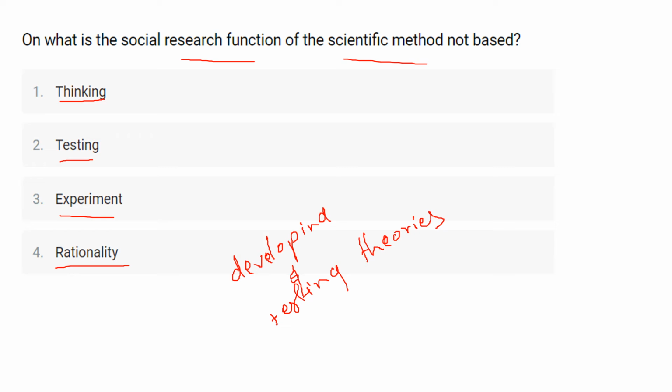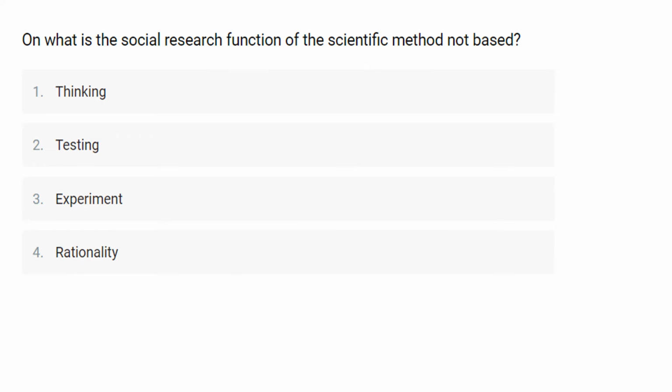The scientific method as applied to the social sciences includes a variety of research approaches, tools and techniques by collecting and analyzing qualitative or quantitative data, and these methods include laboratory experiment, field survey, case study, ethnographic research, action research. Okay. So as I said, the social research function of scientific method is not based on thinking. That means the correct answer is option number 1.